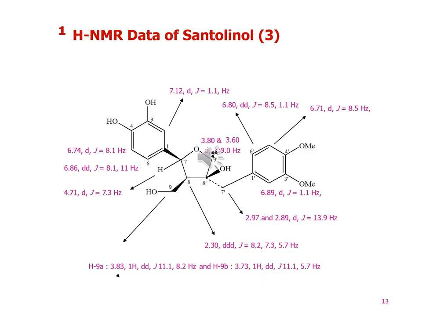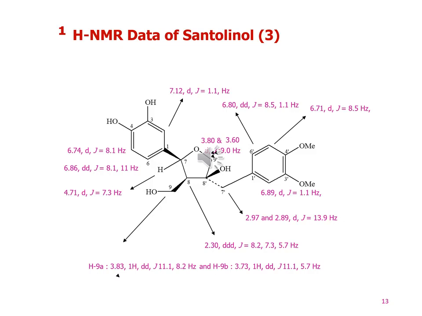Similarly, the absorption of the methylene group present at H9A, that is 3.83, 1 proton doublet of doublet, J value 11.1 and 8.2 Hz, and H9B, that is 3.73, 1 proton doublet of doublet, J value 11.1 and 5.7 Hz. Similarly, the presence of the hydroxyl group at carbon 9 in the tetrahydrofuran moiety, 2.30, shows a doublet of doublet, J value 8.2, 7.3 and 5.7 Hz.